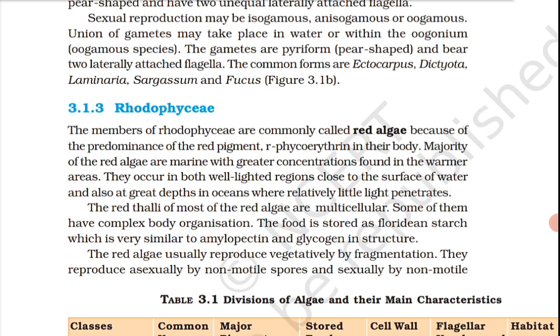Asexual reproduction in liverworts takes place by fragmentation of thalli or by the formation of a specialized structure called gemma, singular gemma. Gemmae are green, multicellular, asexual buds which develop in small receptacles called gemma cups located on the thalli. The gemmae become detached from the parent body and germinate to form new individuals.